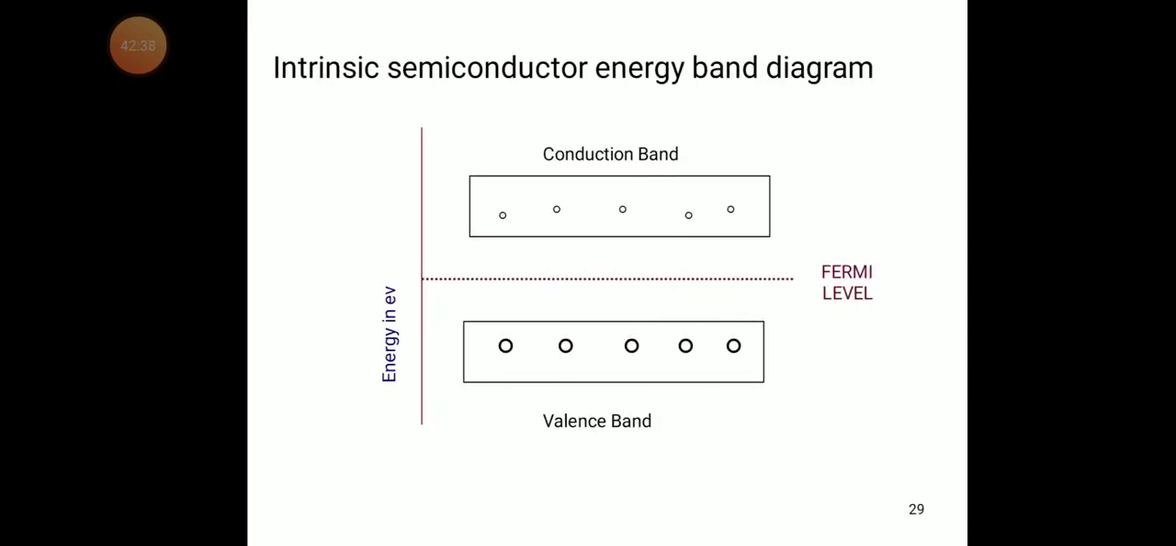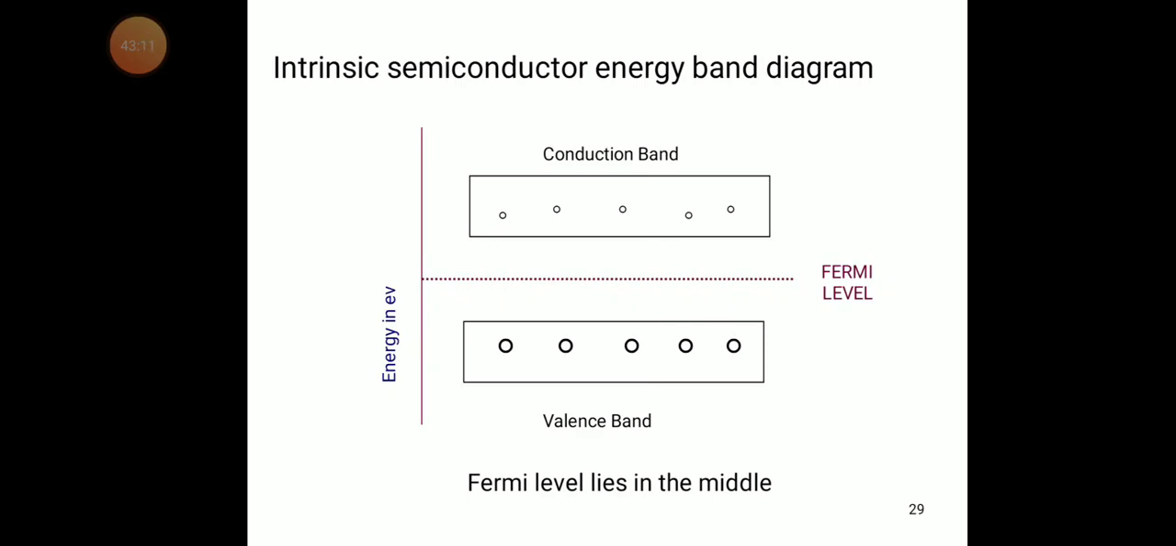Now we try to discuss the intrinsic semiconductor energy band diagram. You can see the intrinsic semiconductor energy band diagram. We have the conduction band and the valency band. In the middle we have the Fermi level. The Fermi level lies in the middle. That is the meaning of the Fermi level. The energy gap lies between the conduction band and the valency band.